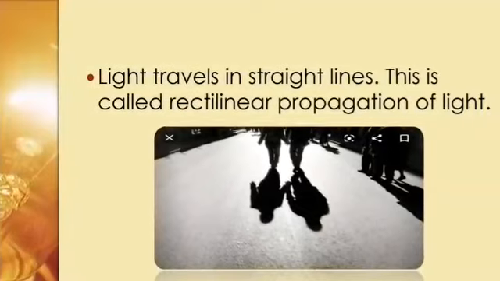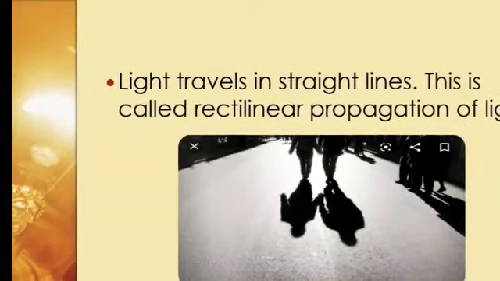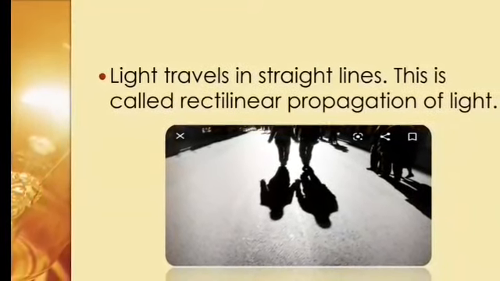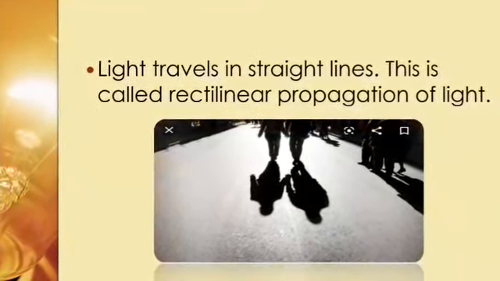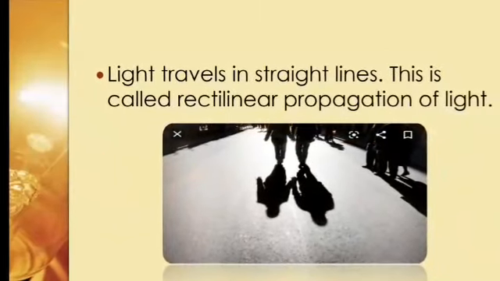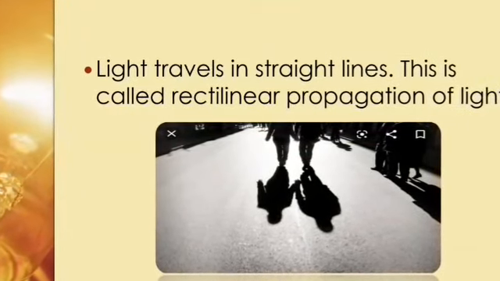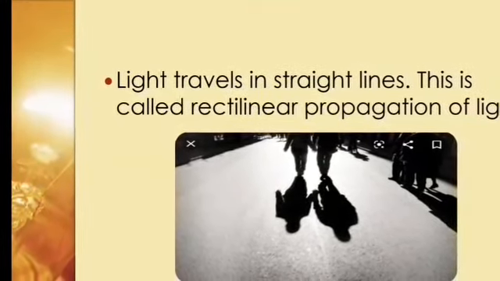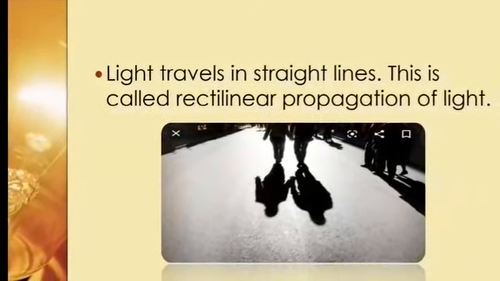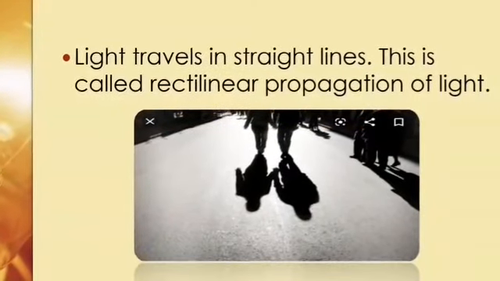Light is not able to pass through some objects, and so a dark patch is formed which is called shadow. These objects are called opaque objects, like books, tables, etc. Objects which allow light to pass are called transparent objects. Objects which partially allow light to pass are called translucent. Students, we have studied this in detail in class 6th.